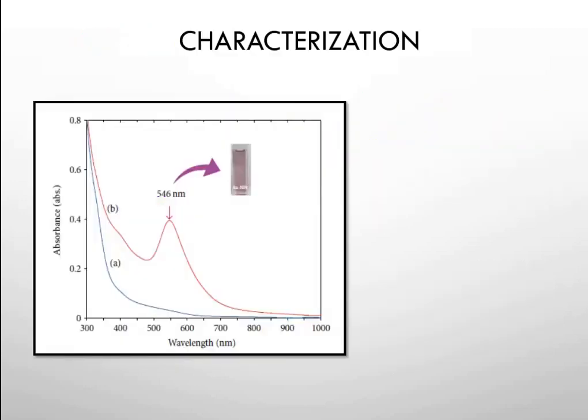This is the characterization method where we have used the UV visible spectrophotometer. This is the absorption curve, and we can see this blue line is for the UV visible spectroscopy of the citrus fruit solution which we have used. When this is added with the silver ion, there is a sharp increase in the peak at 546 nanometers with the change in color. So we can see this color change very easily.